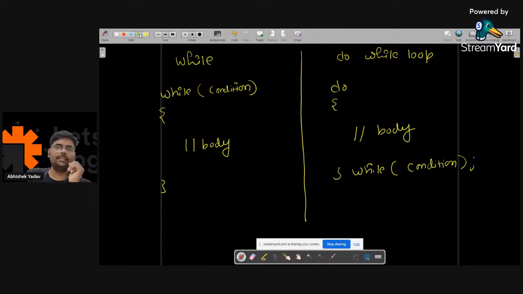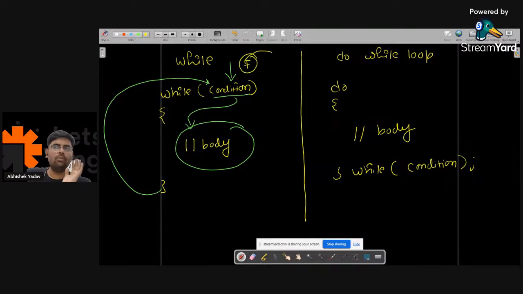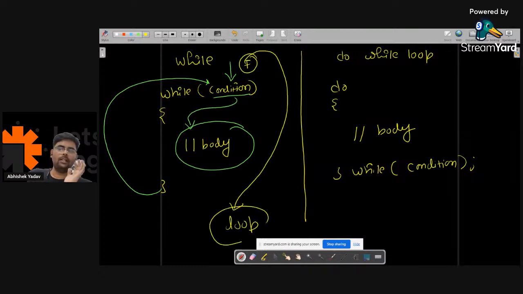The second difference is here. First, the condition will be checked. If the condition is true, then only you will go inside the body of while loop and execute it. After executing the body of while loop, again the condition will be checked, and this cycle will continue till the condition is false. The moment your condition is false, you will move out of the while loop.